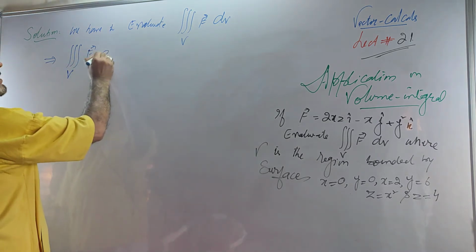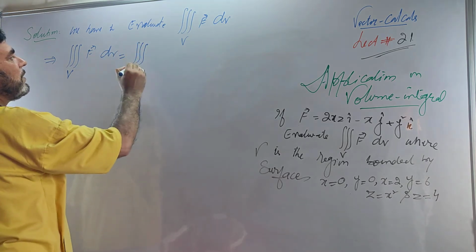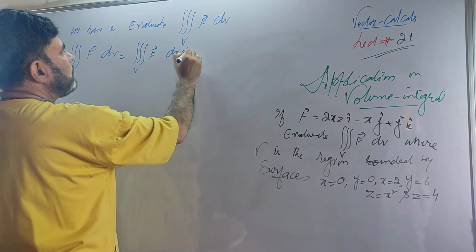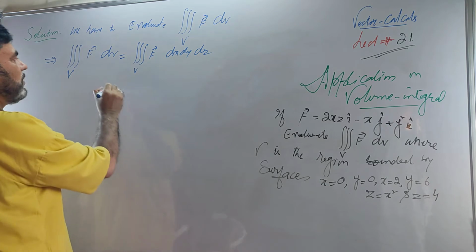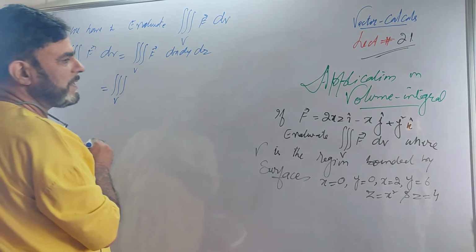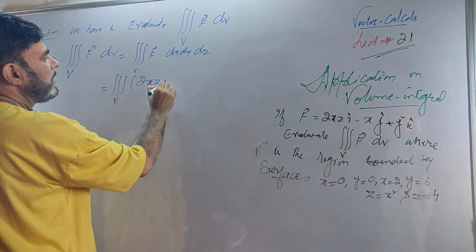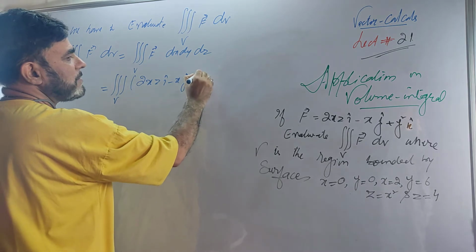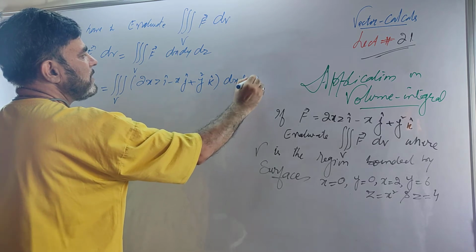The integral of f dv is actually the triple integral over v of f dx dy dz. You know how it is converted. Well, you will use the value of f. This is equal to the triple integral over v of 2xz i minus x j plus y square k, dx dy dz.